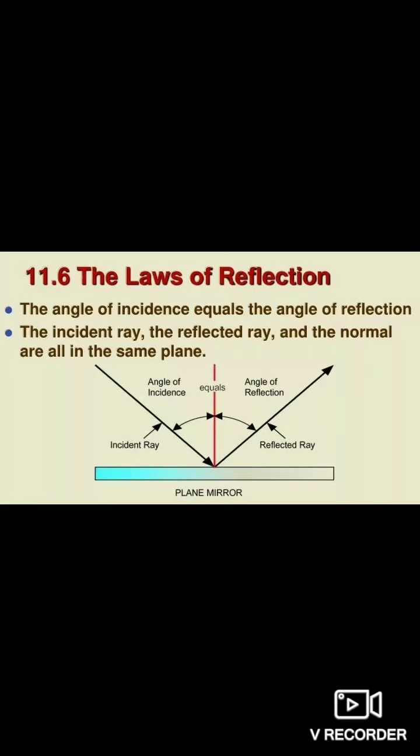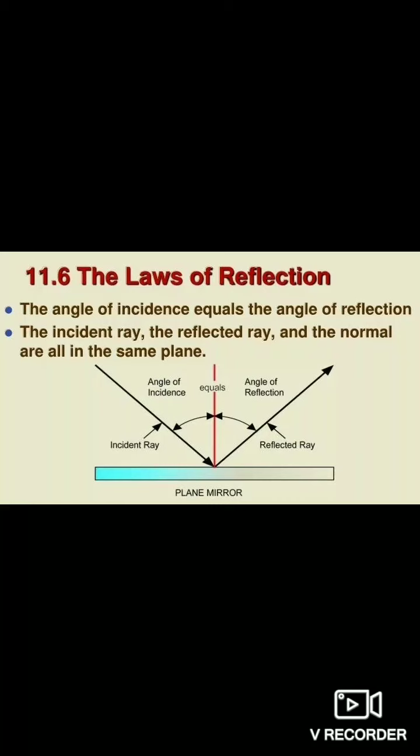Now, regarding the reflection topic, if we want to know in detail, first we have to know the laws of reflection. Basically, the laws of reflection depend on a few conditions. First, for an incident ray and its corresponding reflected ray, the angle of incidence is always equal to the angle of reflection. Another one is the incident ray, the reflected ray and the normal at the point of incidence all lie in the same plane.